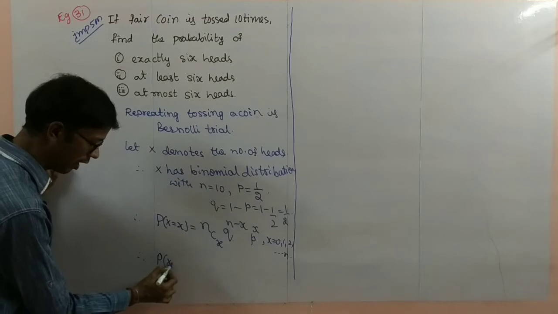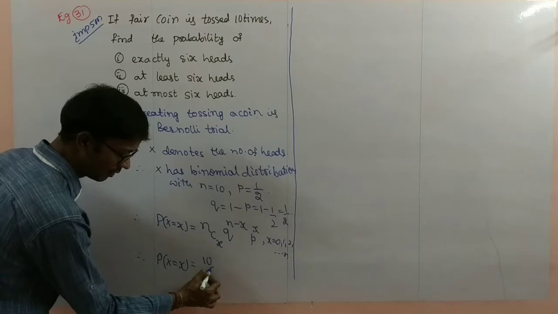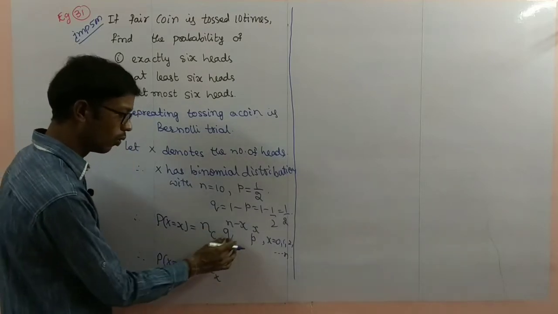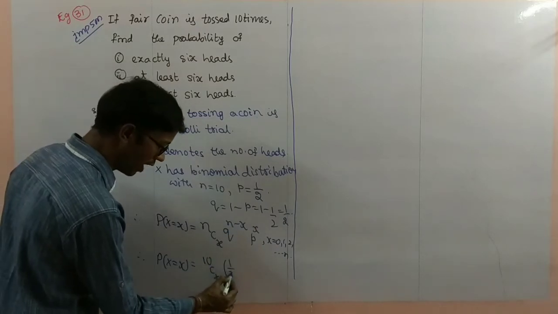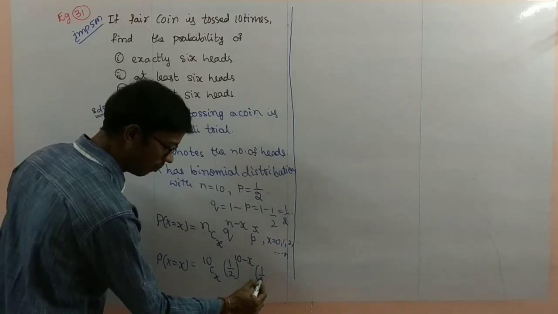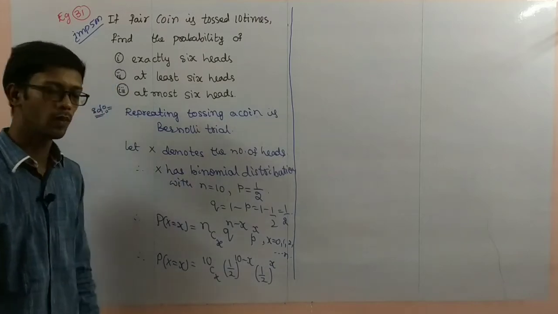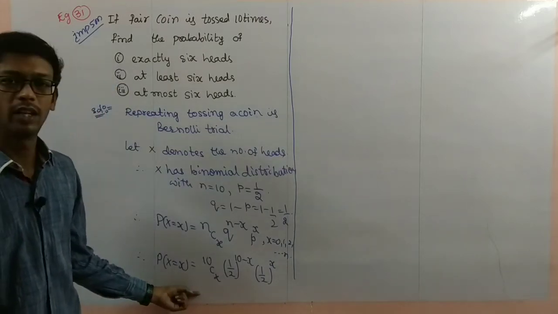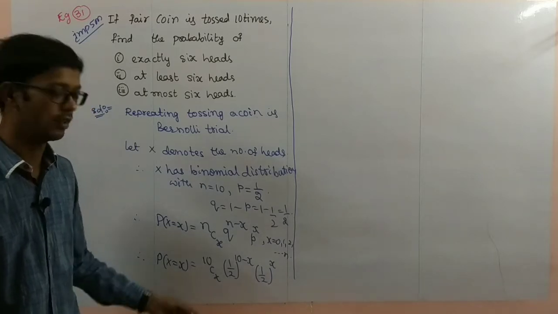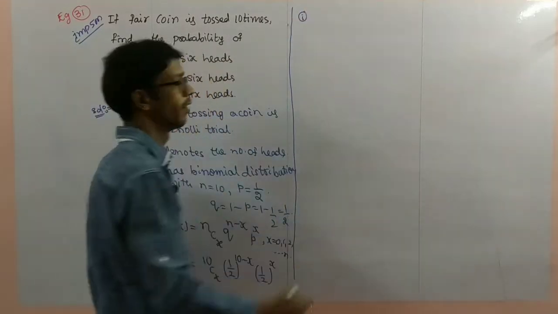Therefore, P of X equal to x, with n value 10, is 10Cx, q is 1 by 2 power 10 minus x, p is 1 by 2 power x. So this is the probability function. Now we solve the questions here. Number one.